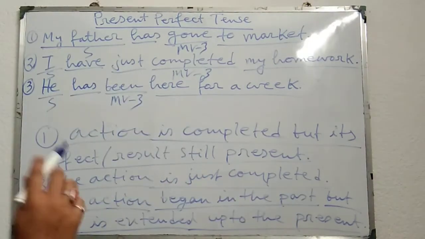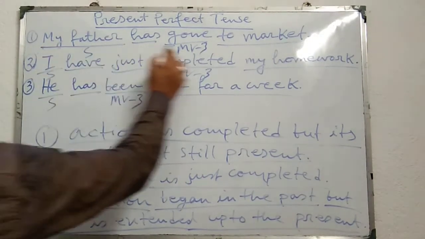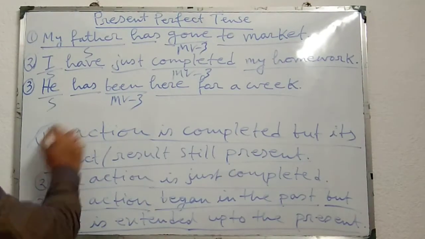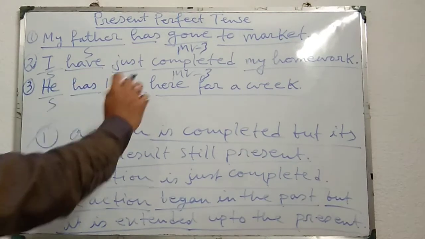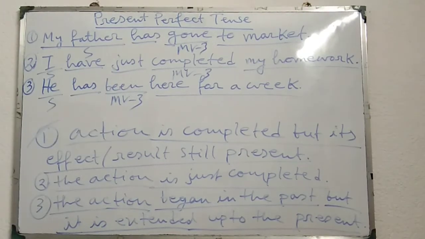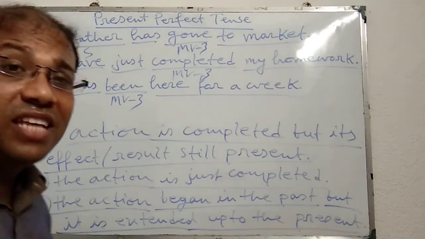First example, my father has gone to market. It is the first category, that means the action is completed but its result or effect is still present. And second one, I have just completed my homework, here the action is just completed. And in the third sentence, he has been here for a week, the action began in the past but it is extended up to the present. For referring to these three types of actions, we generally use present perfect tense.